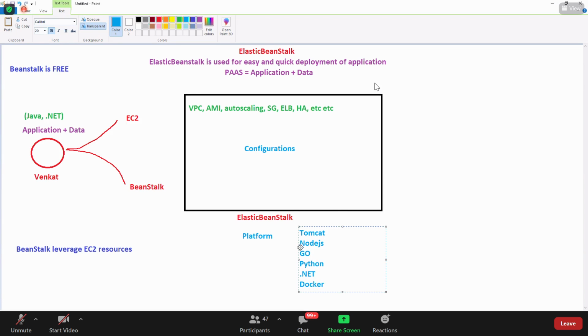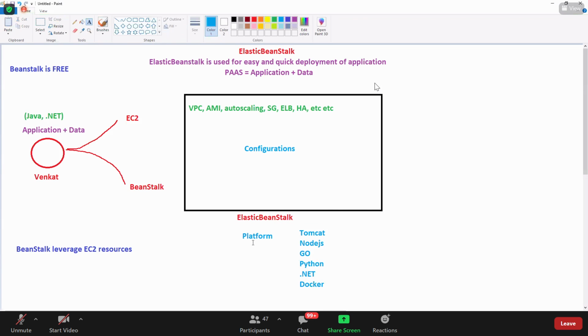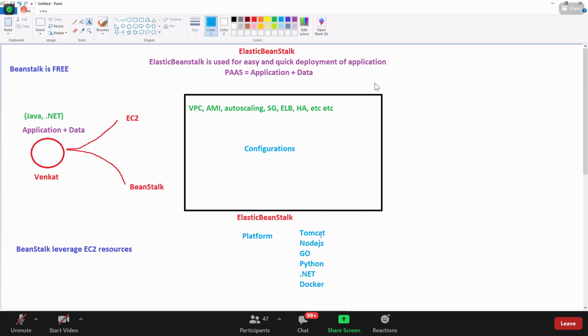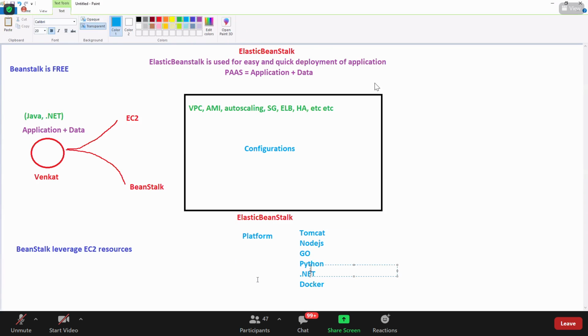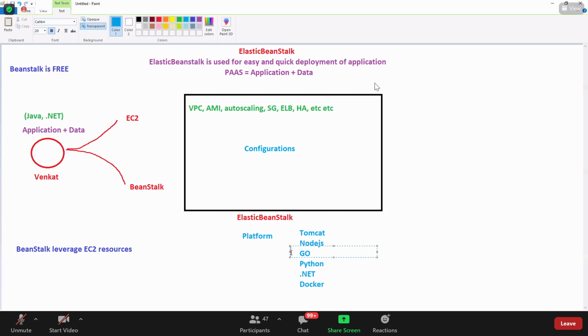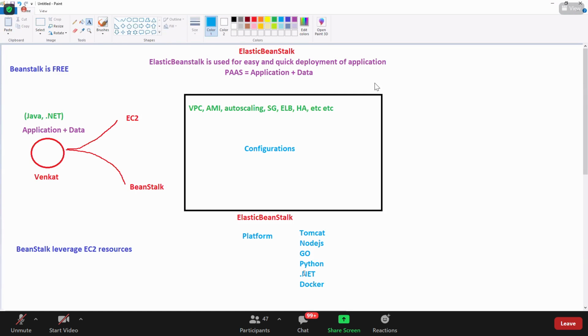You have so many platforms available in the Beanstalk. If your application is developed in Java, which platform do you choose to support Java? Tomcat, right? If you have a Python application, select Python.